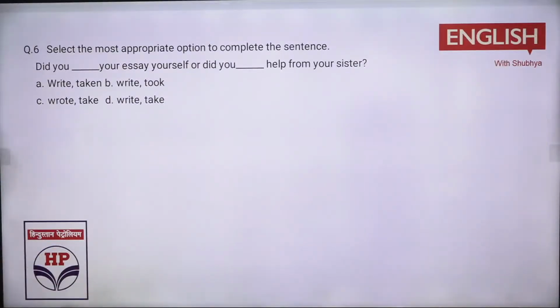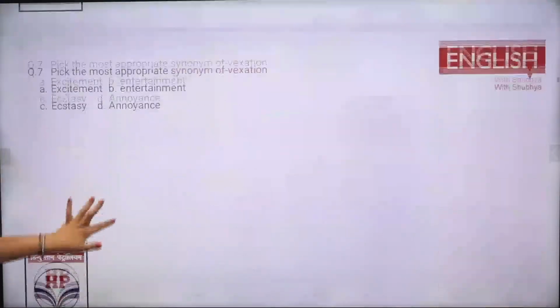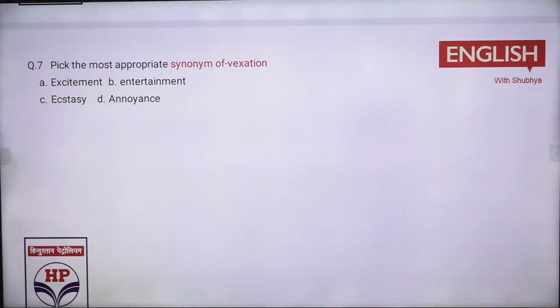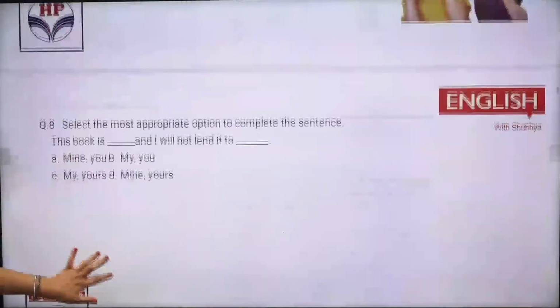Then you have did, the first form लगेगा. तो did के साथ क्या आ जाएगा? Did you write your essay yourself or did you take help from your sister? The first form of the verb, basic form of verb would be used. Next you had synonym of vexation. तो vexation का मतलब क्या था? That was simply annoyance. ठीक है? You're disturbed by something, you're bothered by something.